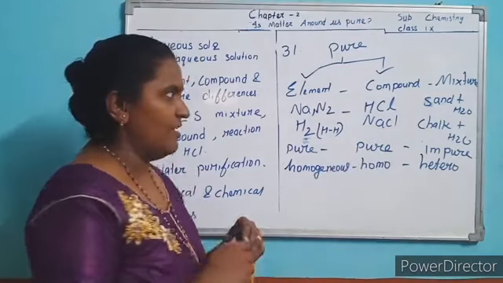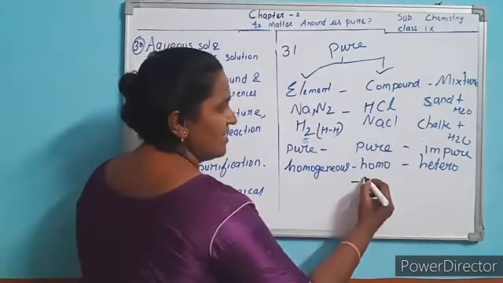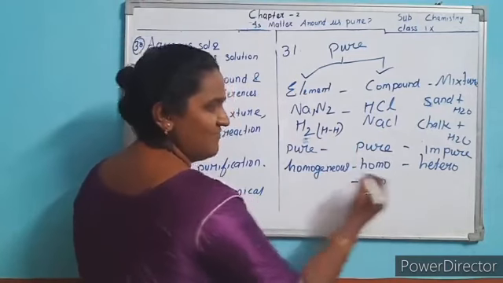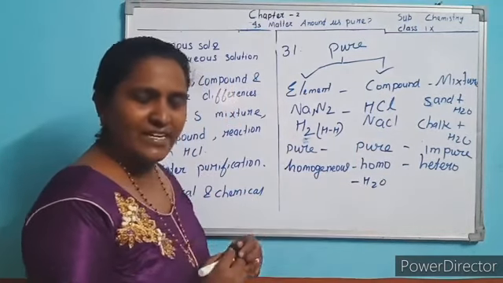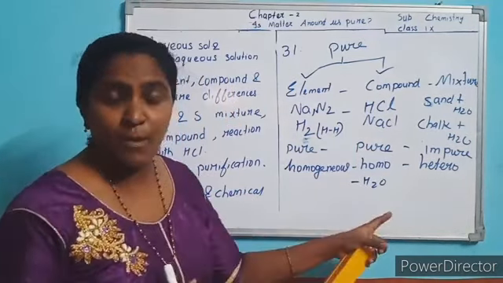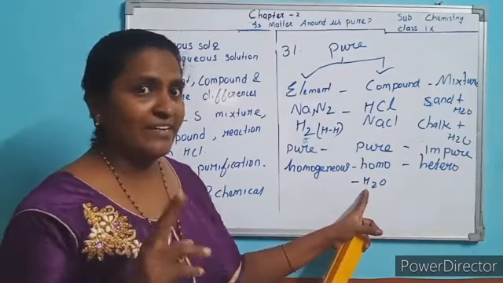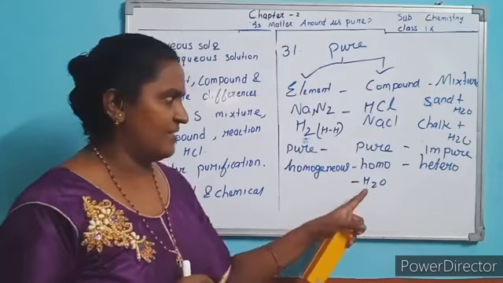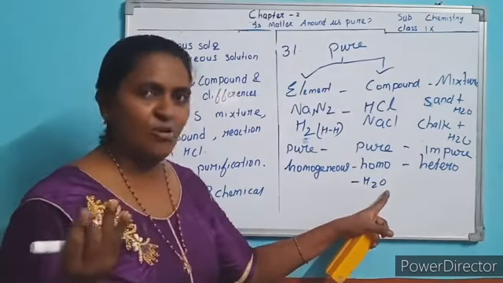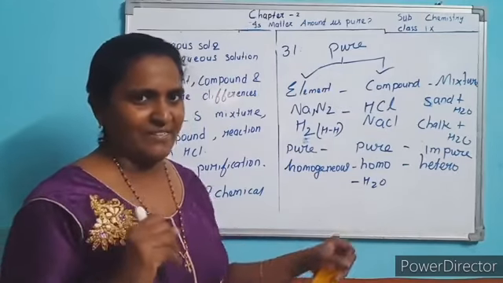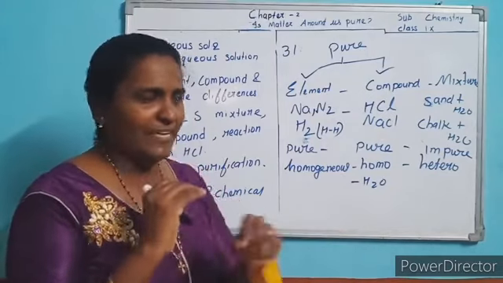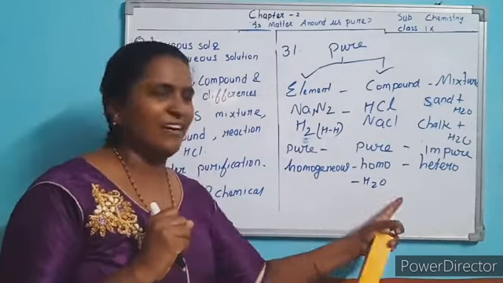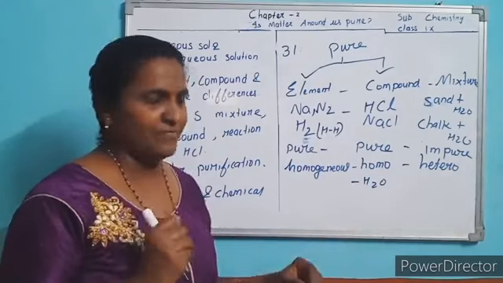I will tell you with an example. Here you take water. Water is a compound because more than one kind of element or atom is chemically combined. Hydrogen is one element, the other one is oxygen. They are chemically combined. More than one atom combined, so it is a compound. More than one kind of atom or element.